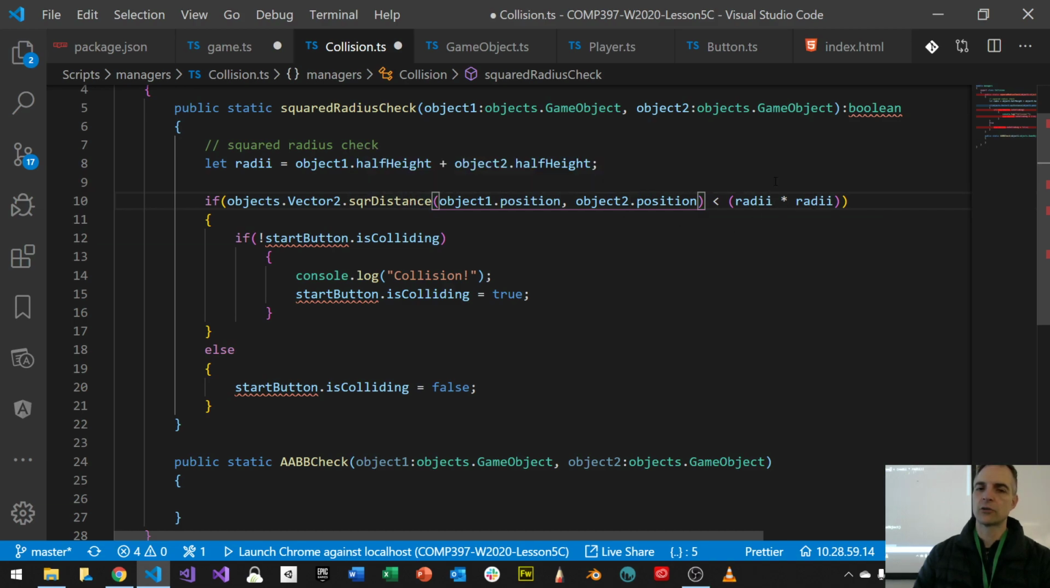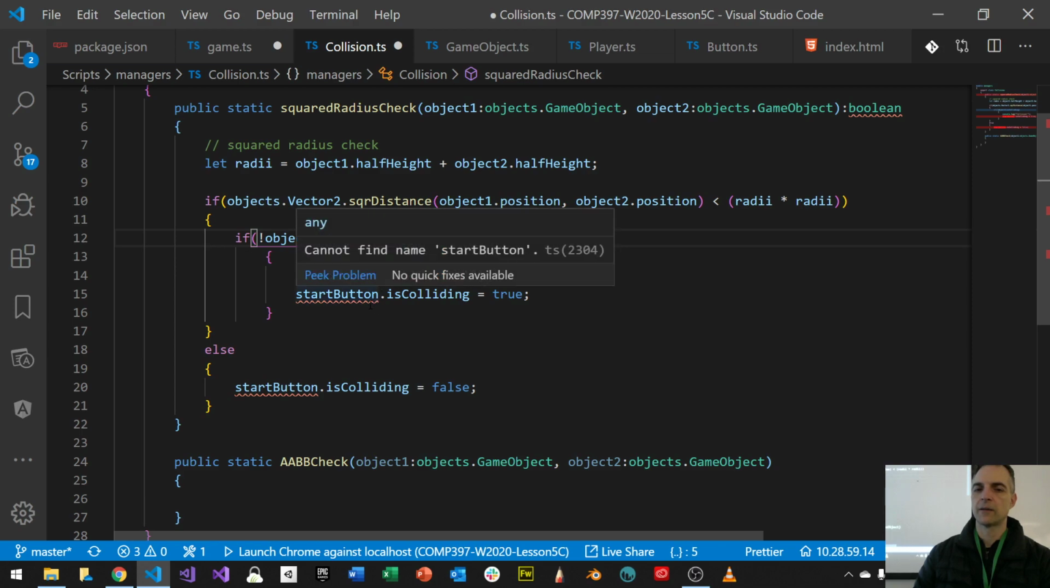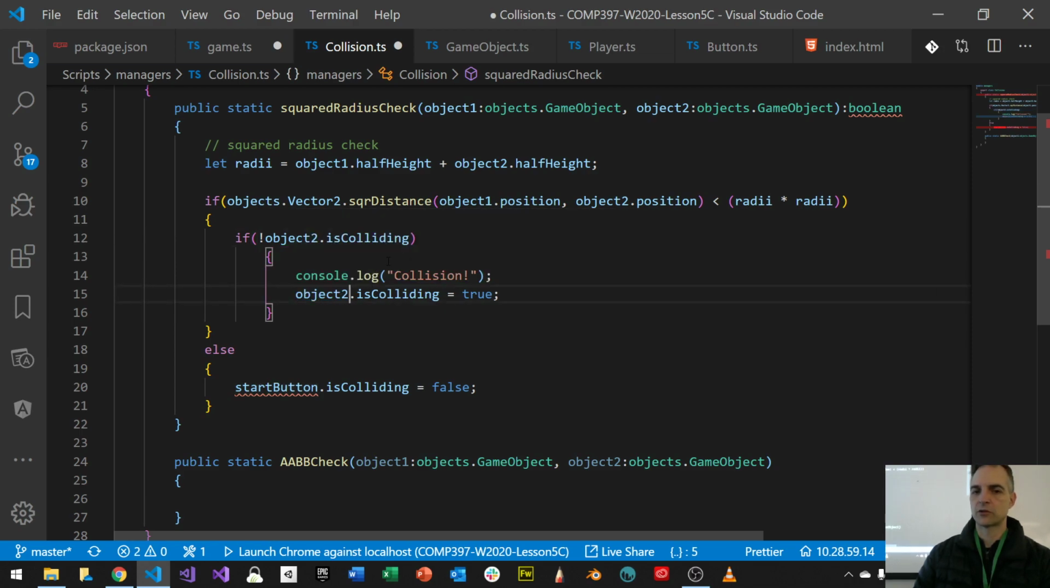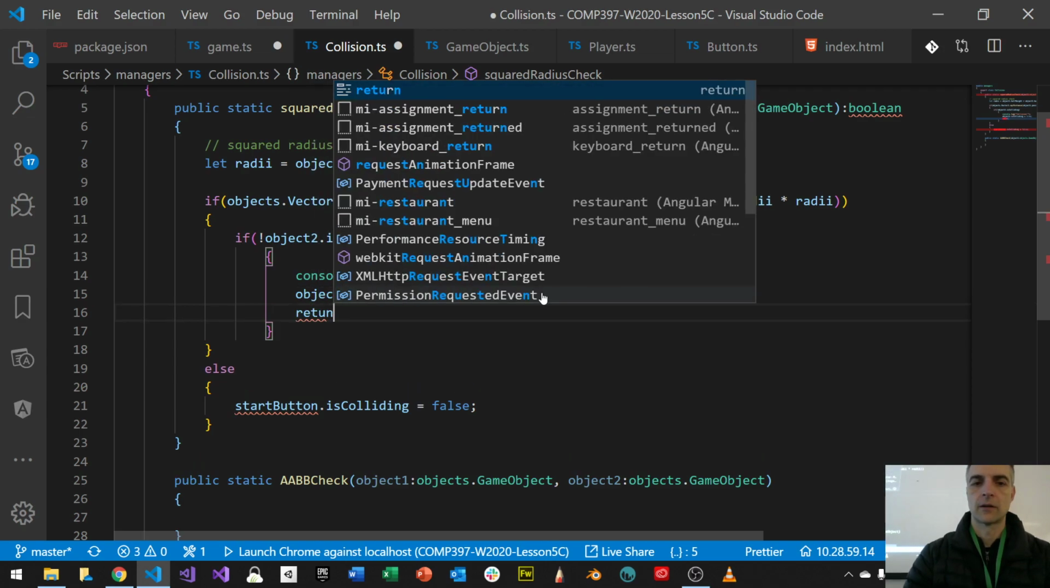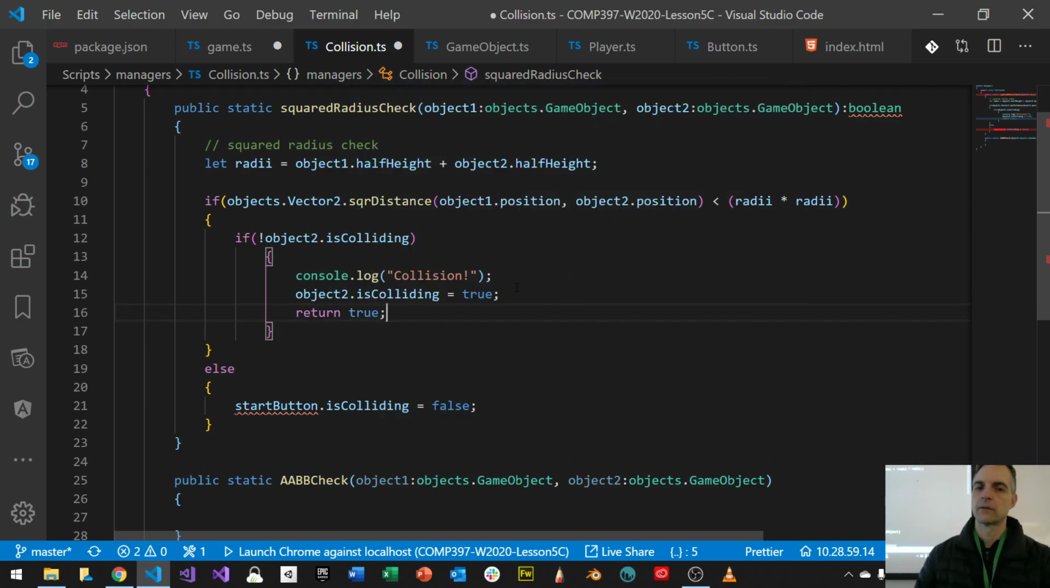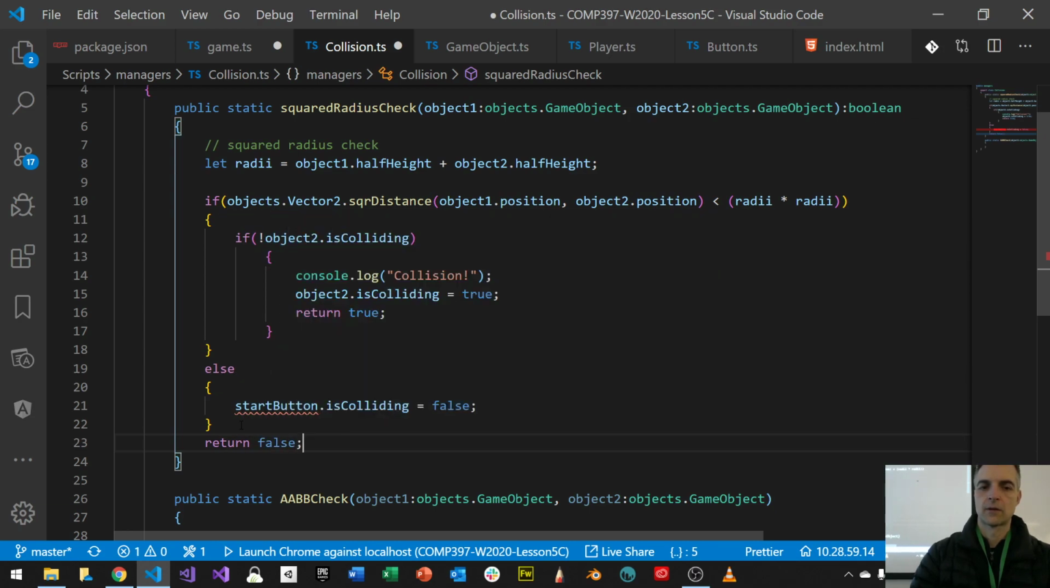And if this is true, then potentially I have a collision, but only if object 2 is not colliding. If object 2 is not colliding, then now object 2 is colliding. Okay? And now we can return true. This is our first return. Okay? Cool. However, if it bubbles down into here, we're going to return false. That takes care of this part. Okay, what about this part?